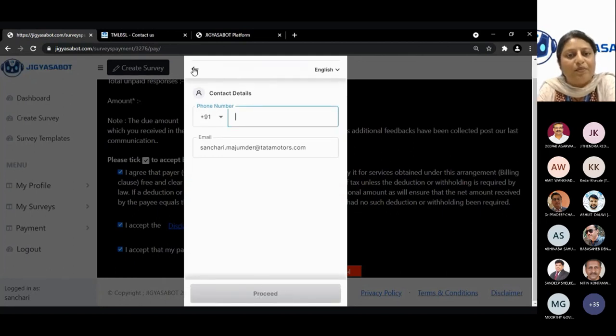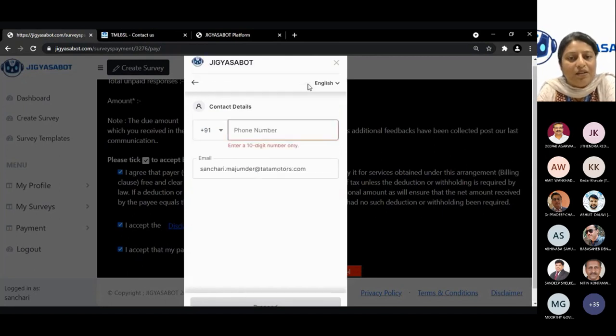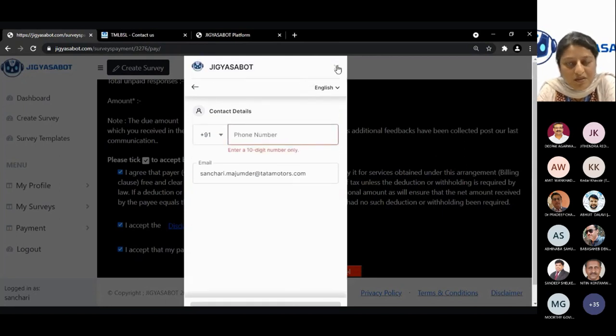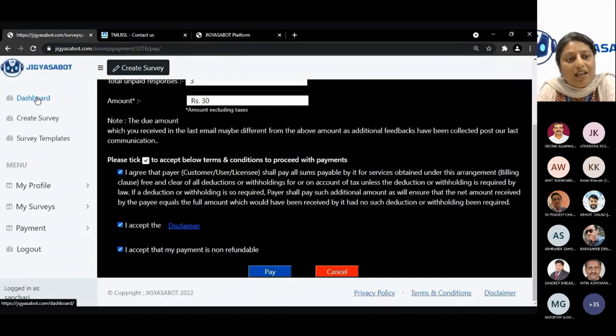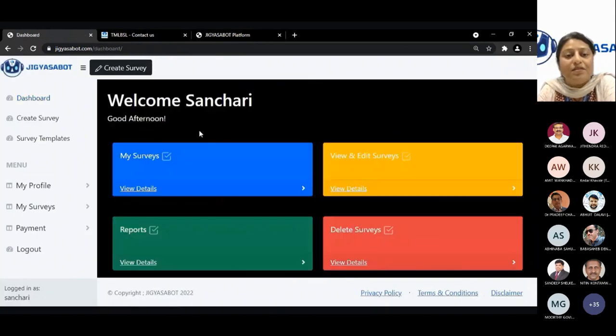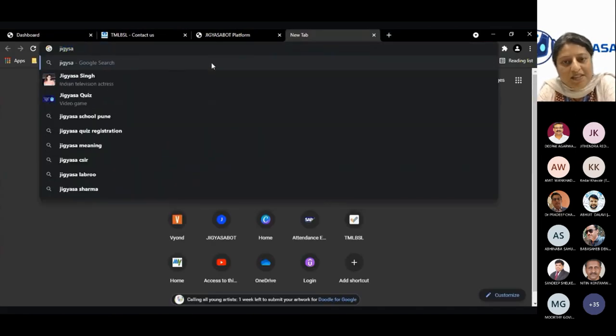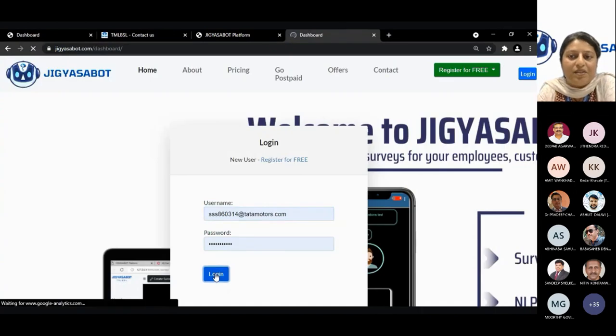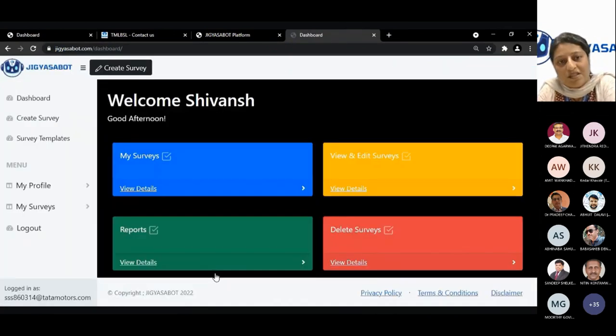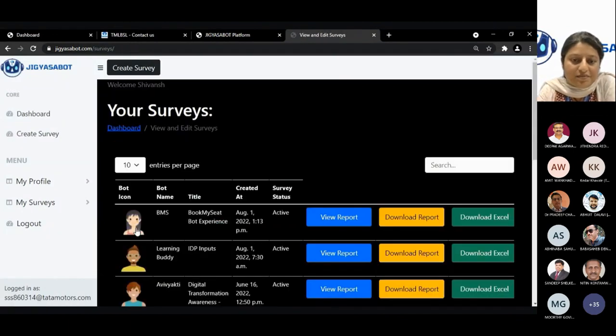All right, so I'm coming out of the payment gateway here. And in order to show you how the responses look like, how the dashboard looks like, how you can download the reports, what are the different formats of the reports, I'm going to log into my colleague's account where we have floated multiple surveys and there are multiple responses. So I will be giving you a live demonstration how the responses look like. And these are all real data coming in. It's not test data.